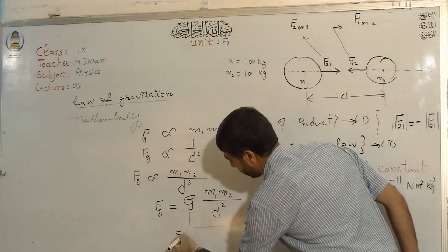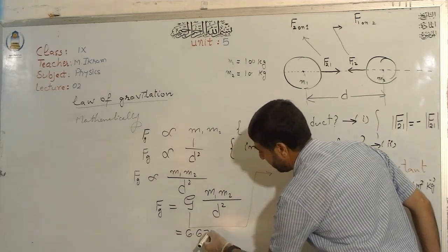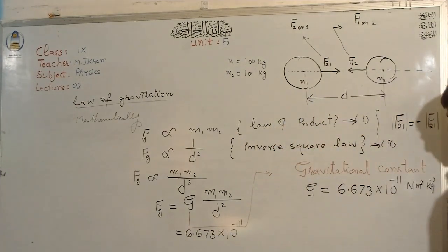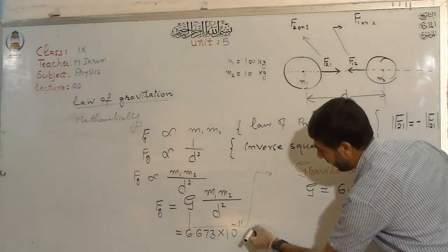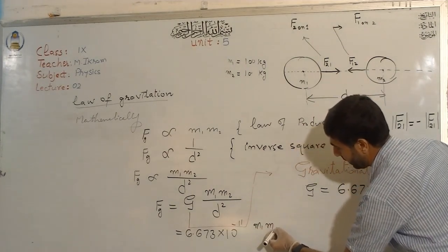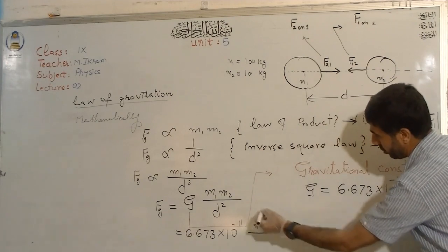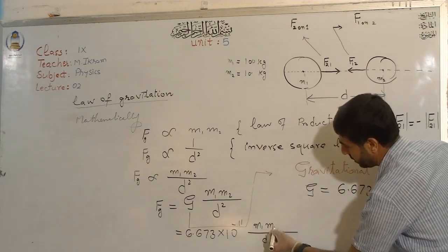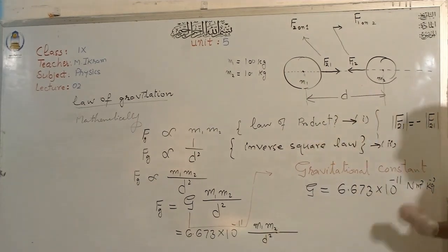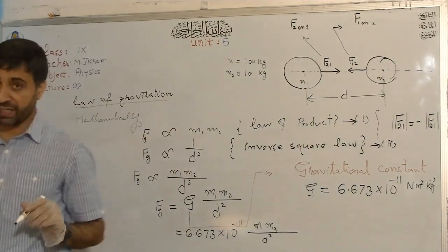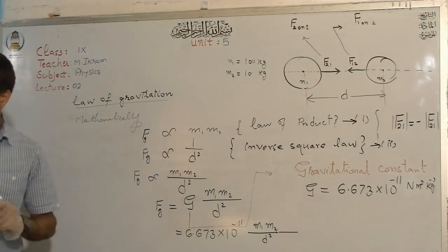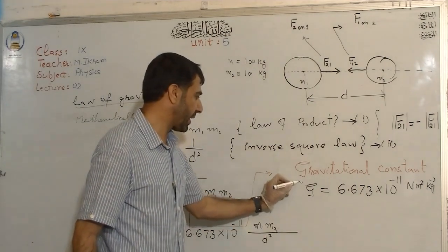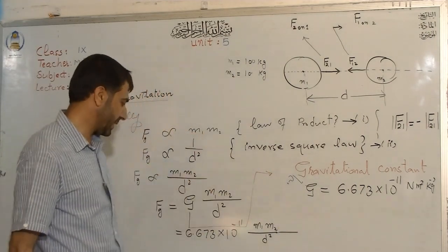At this point, it will be 6.673 times 10 raised to the power minus 11. I just skip the units, and I would like to write this value like this with m1 and m2 because I want to explain that part to you, right? Like this one, you see. Now, this is known as the universal gravitational constant. The question is, where does this universal gravitational constant come from? This is the bigger question, right? What is this thing?